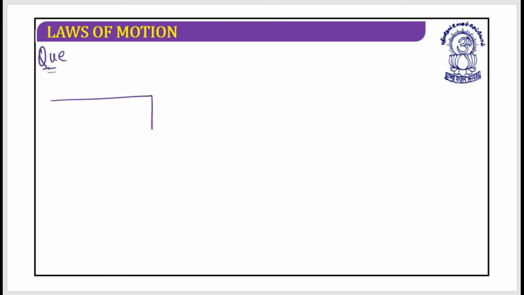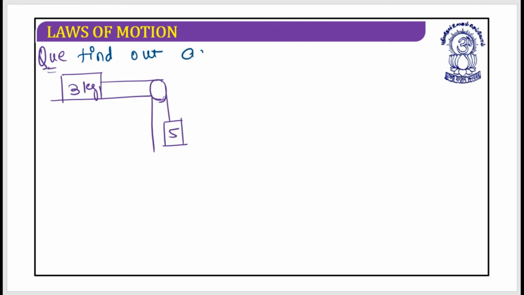Let's work on the question. This is the situation. This is of, let's suppose, 3 kg and this is of 5 kg. So the question is: find out the acceleration of the system.